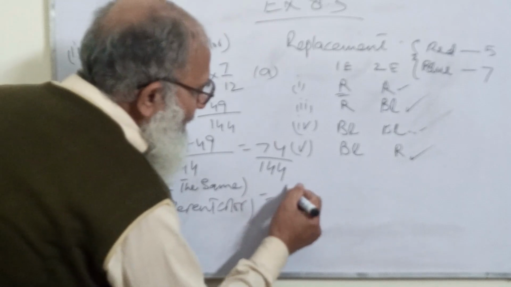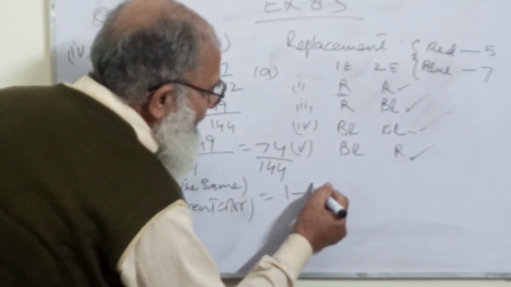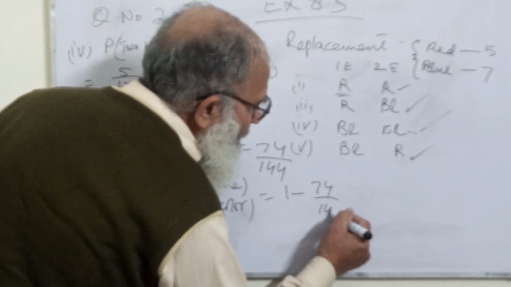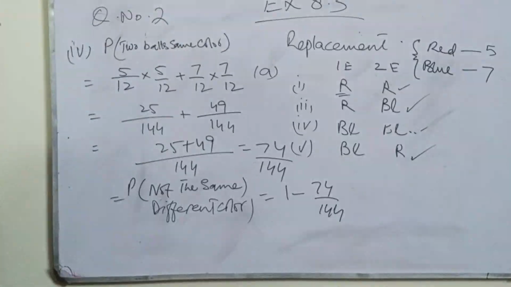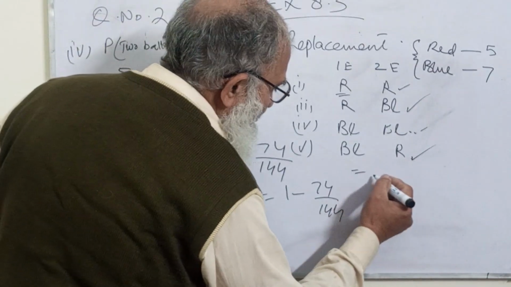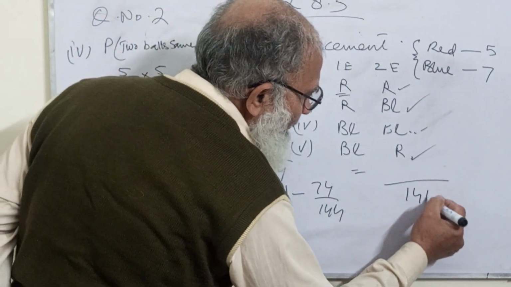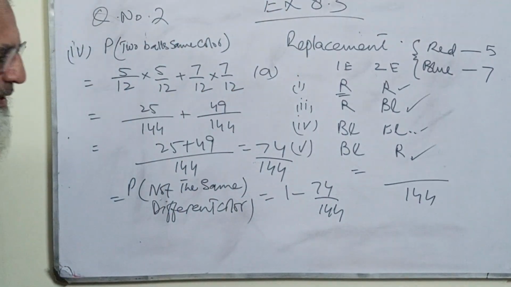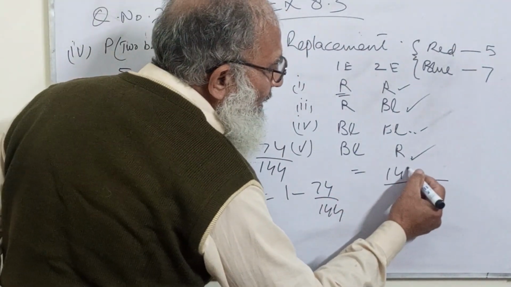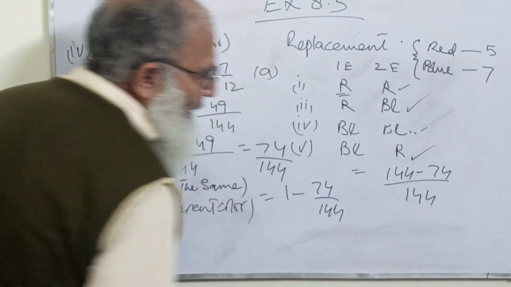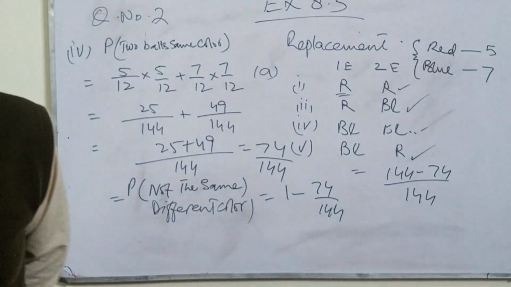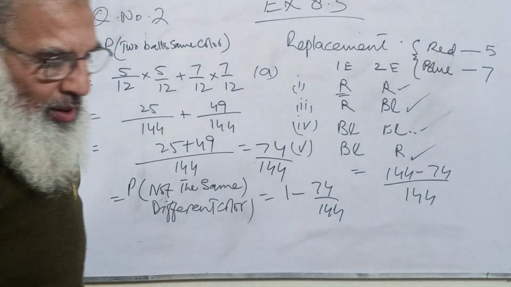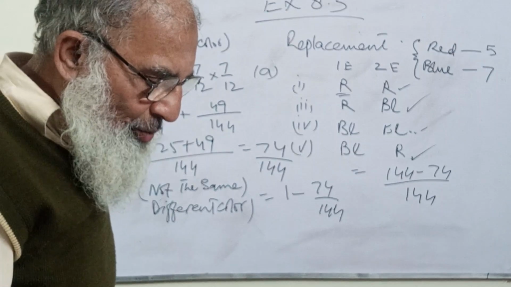That means 1 minus 74 upon 144 is equal to, 144 will be our LCM, and 144 will come over here and 74 over here. Okay. Now, I may use the calculator now.